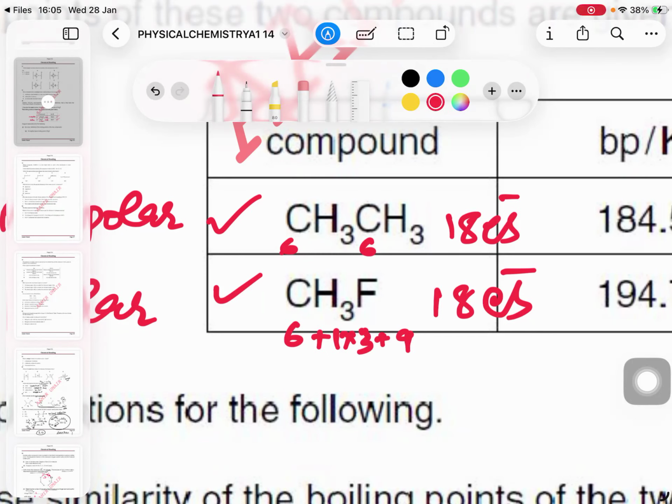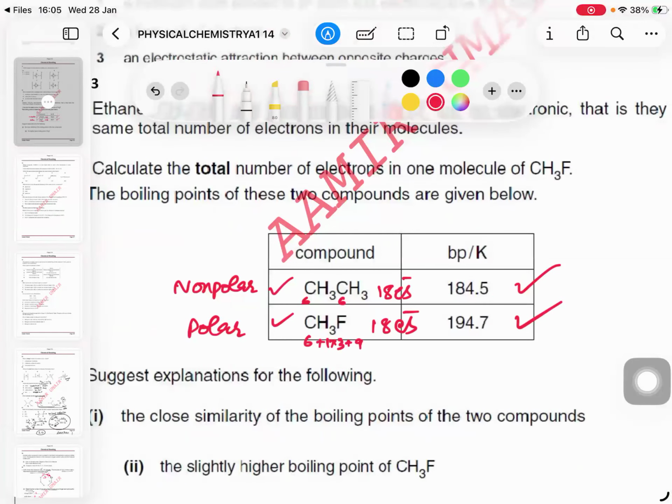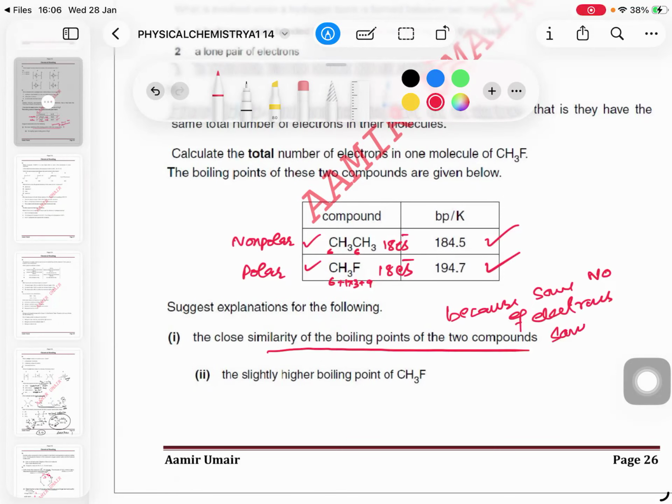So they have the same number of electrons. When they have the same number of electrons, the strength of the induced dipole forces depends on the number of electrons. The strength of the van der Waals forces, the instantaneous dipole-induced dipole forces, will be the same. So what is the reason for the close similarity of the boiling points of the two compounds? Because of the same number of electrons, and hence the same or similar strength of ID-ID forces. Precisely, you have to say ID-ID forces.